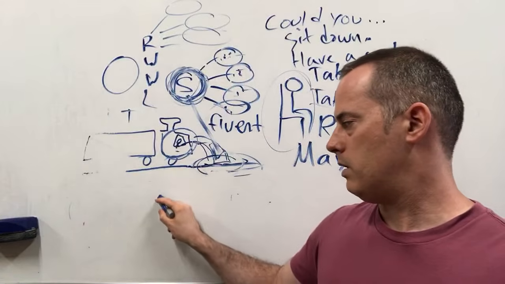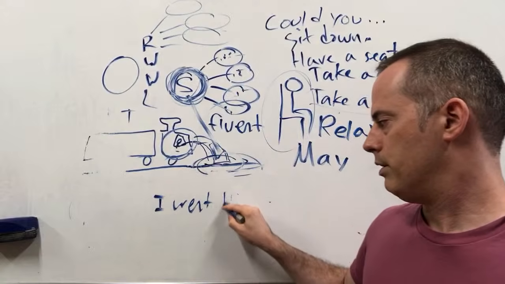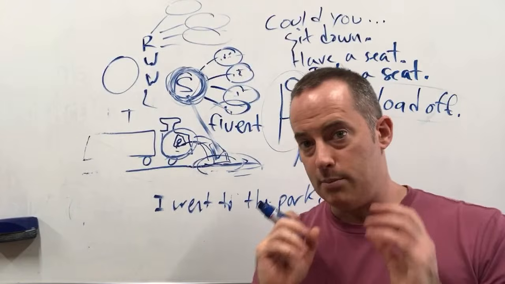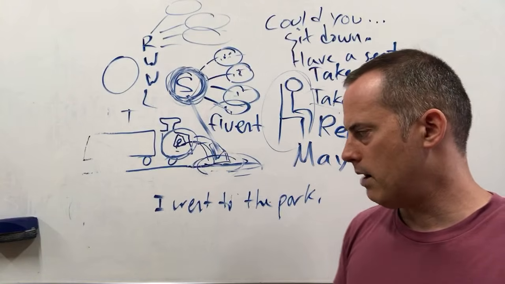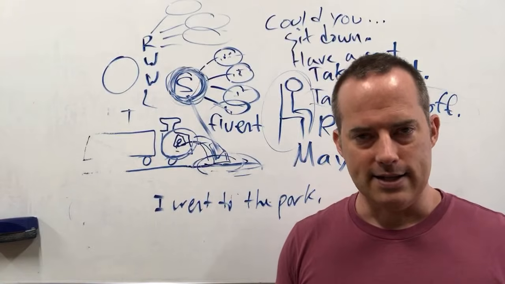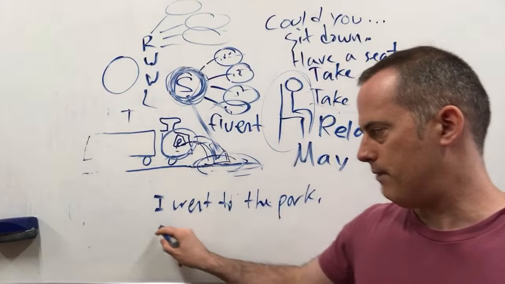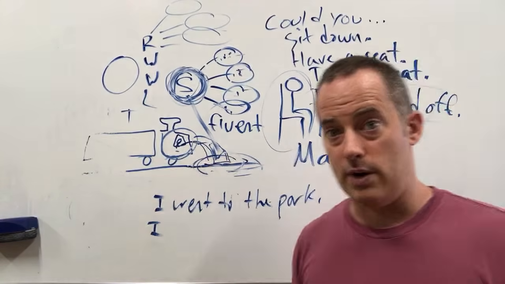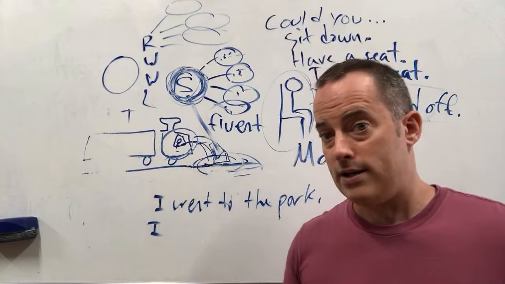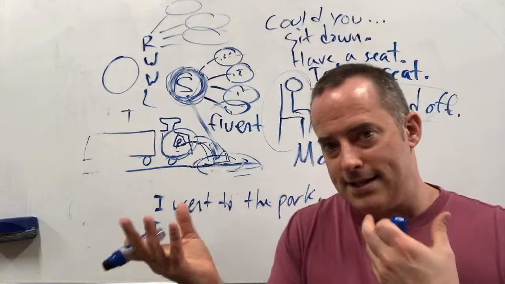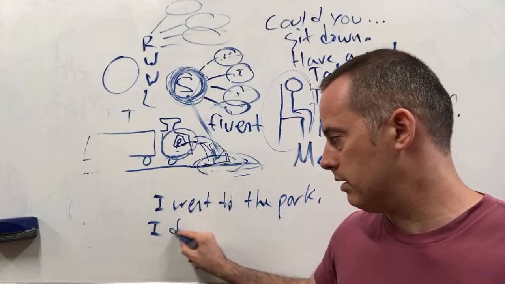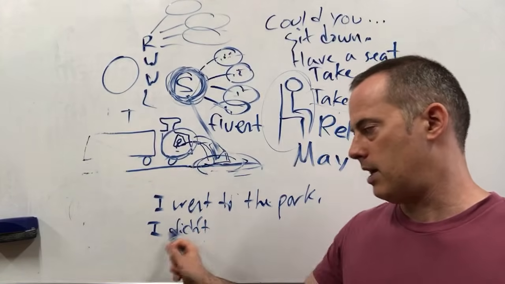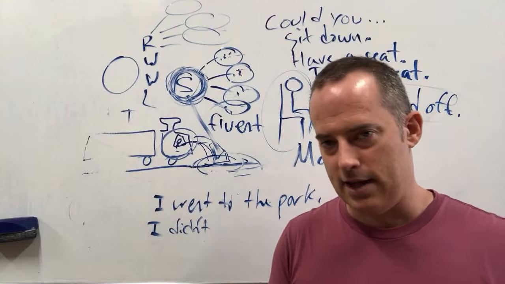So the situation is I went to the park. But let's say I'm telling a story or I'm explaining something right now and I accidentally say I didn't. So if I start speaking, I want to say this. This is the idea, the situation. So I'm telling you what happened yesterday. I went to the park. But let's say I start speaking and just accidentally use the wrong word, like didn't. So I wanted to say I did do something, but let's say I just accidentally say this word again.